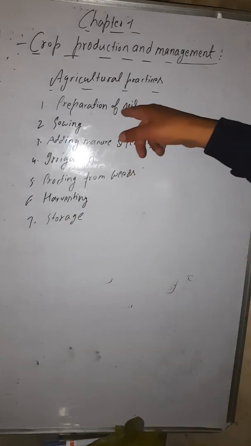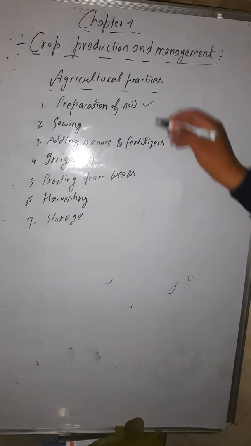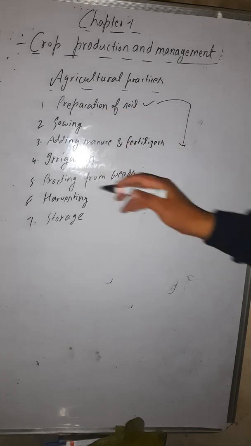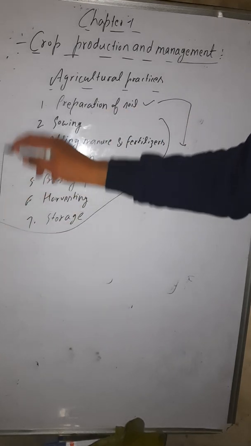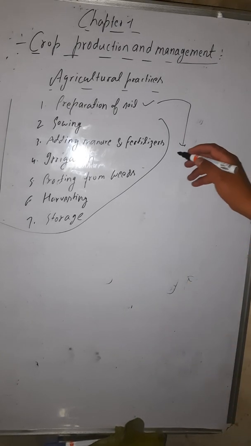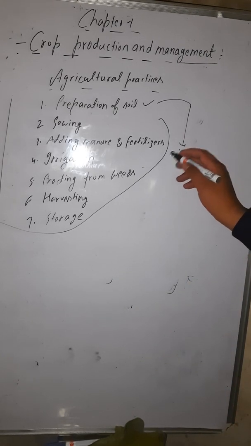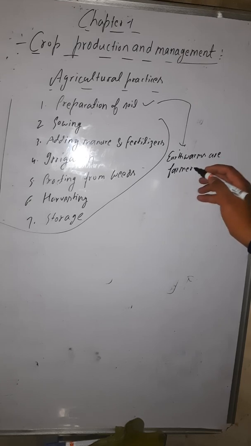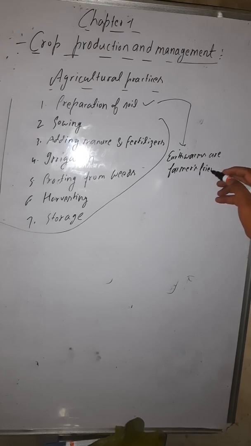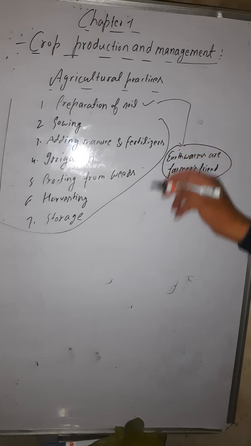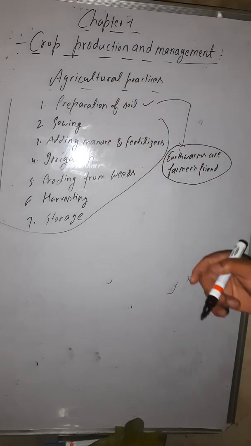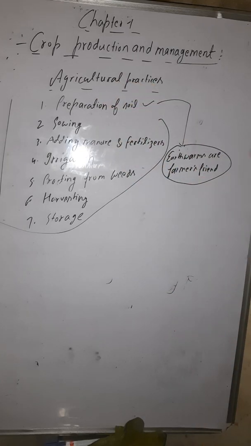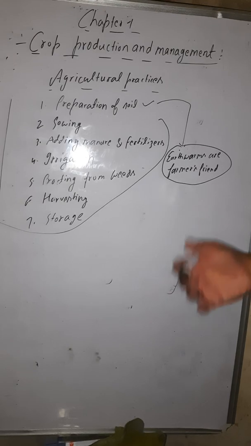Okay, now we will discuss the first one, that is preparation of soil. How do we prepare the soil? Here a concept comes, that is the earthworm. You know it. Earthworms are farmer's friend. All are saying this. How are the earthworms the farmer's friend? This is the concept which comes under the preparation of the soil. If I ask you, can you answer me?